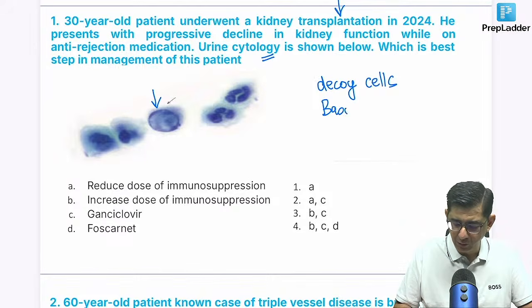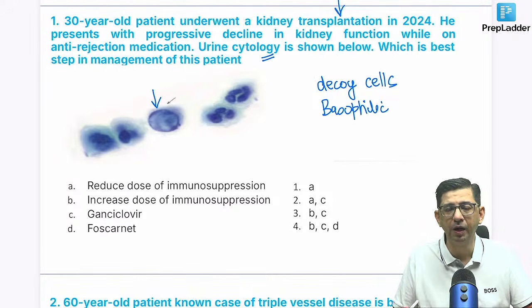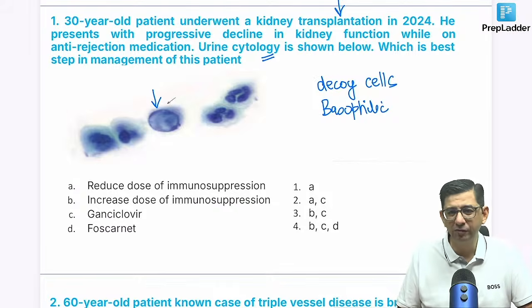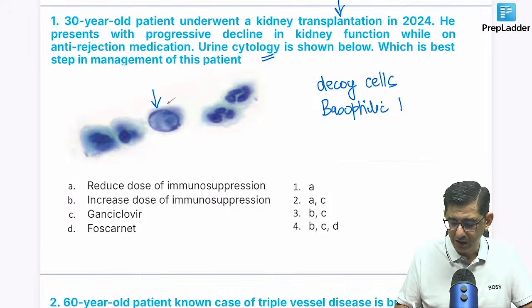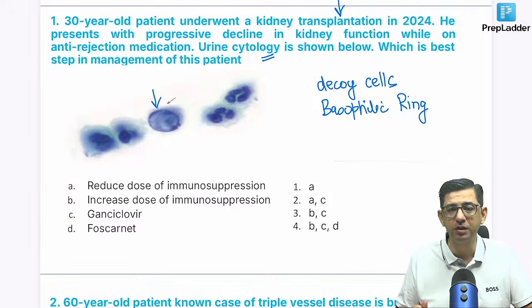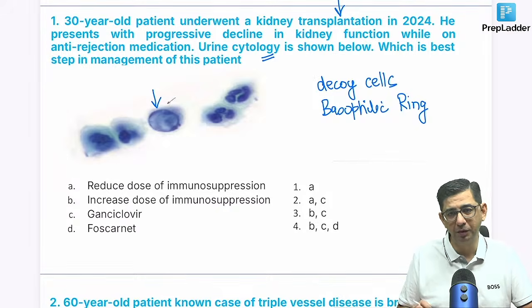So the first and foremost thing you need to pick up is what the opportunistic infection is, and the time frame within which this infection is present. But overall, we need to keep our mind open to all. This is not a basophilic inclusion body, but a basophilic ring seen in the renal tubular cells.